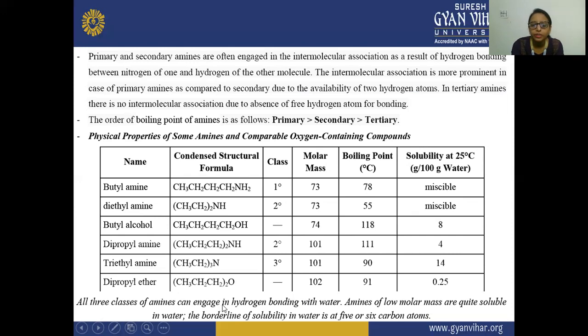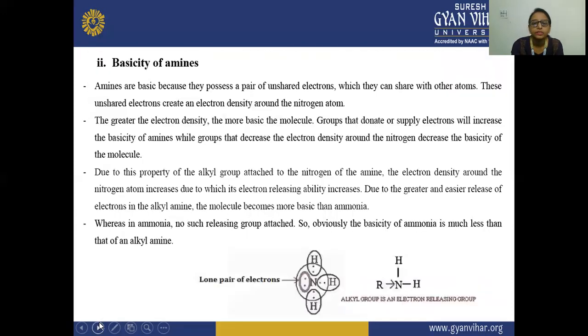All three classes of amines can engage in hydrogen bonding with water, but amines with lower mass are quite soluble in water, and the borderline of solubility in water is at 5 or 6 carbon atoms. Now, the basicity of amines. Amines are basic because they possess a pair of unshared electrons, which they can share with other atoms. The greater the electron density, the more basic the molecule.